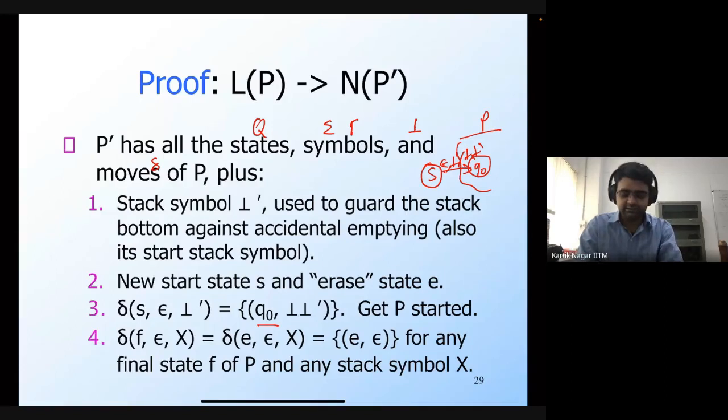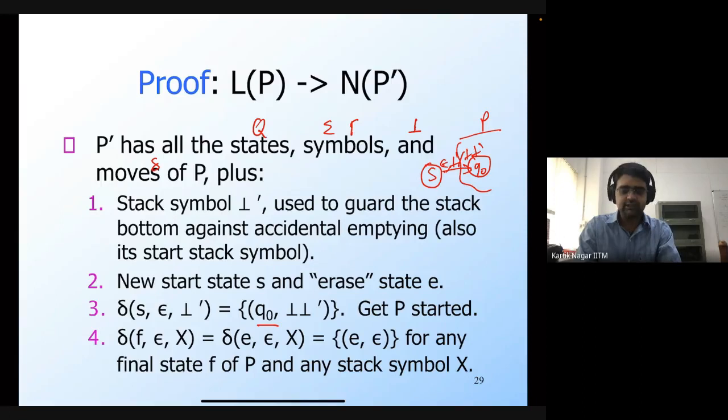And then from this erase state, right, we are again going to have epsilon transition, simply popping whatever is there on the stack. Okay? So delta F epsilon X is the same as delta E epsilon X, which is the same as E comma epsilon. So this means I'm basically going to stay in the erase state, and I'm going to not push anything onto the stack. Right? So whatever is there on the top of the stack is going to be popped.